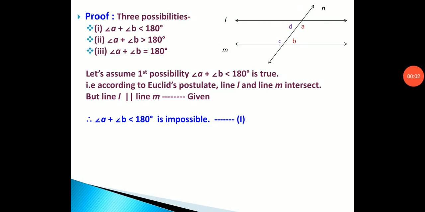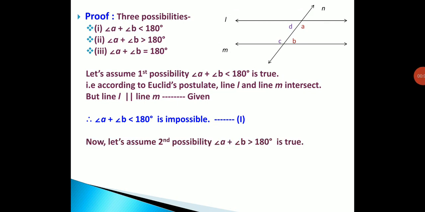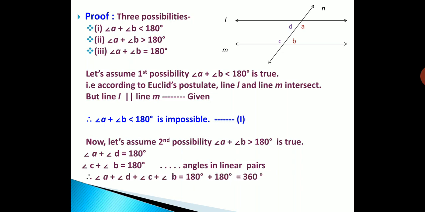Now let us assume that the second possibility is true. That is, angle A plus angle B is greater than 180 degrees is true. Now here we are going to make use of angles in a linear pair. We have two such pairs. One is angle A and angle D and one is angle C and angle B. So here angle A plus angle D is equal to 180 degrees and angle C plus angle B is also equal to 180 degrees. Now if we add these two statements, we get angle A plus angle D plus angle C plus angle B is equal to 180 degrees plus 180 degrees, which is 360 degrees.